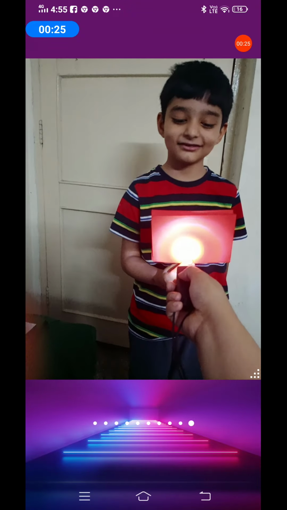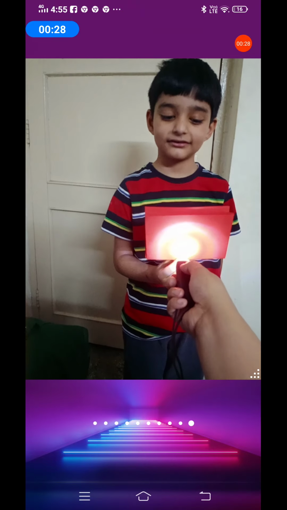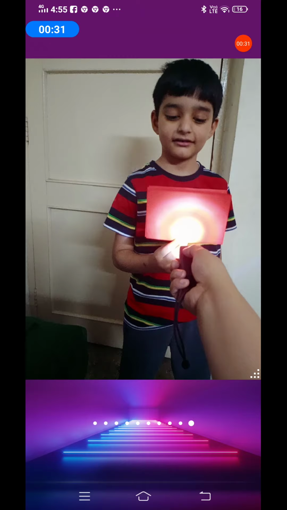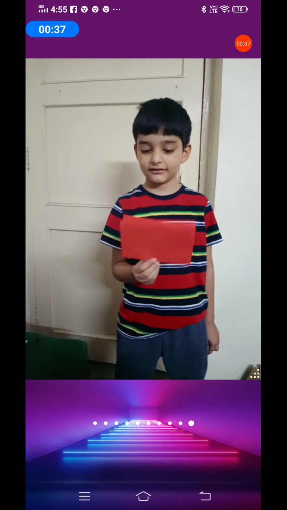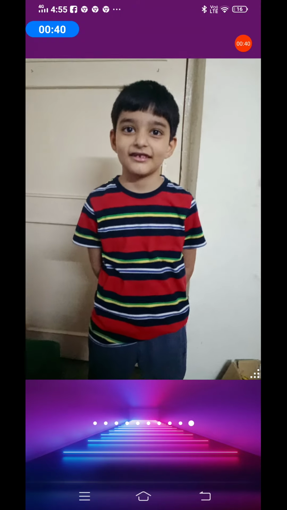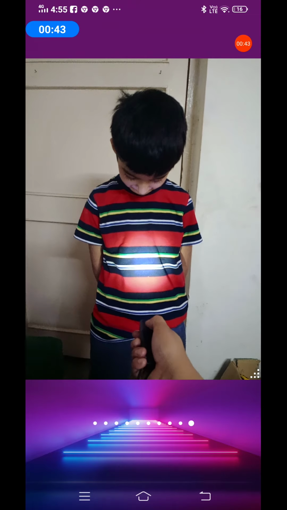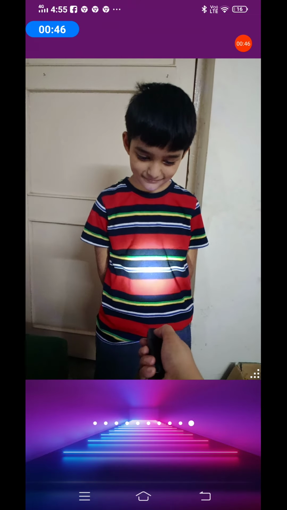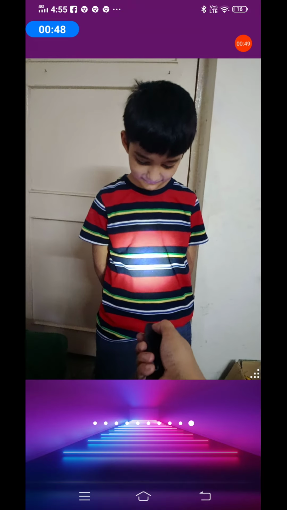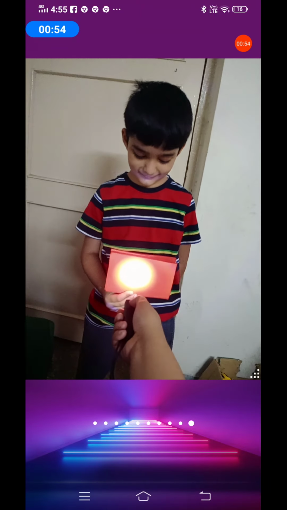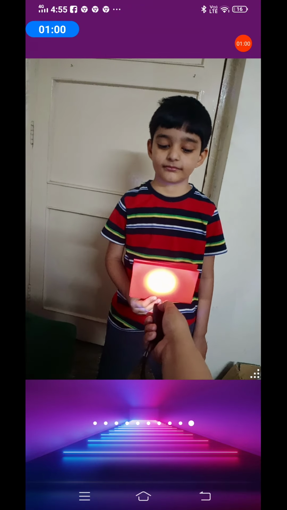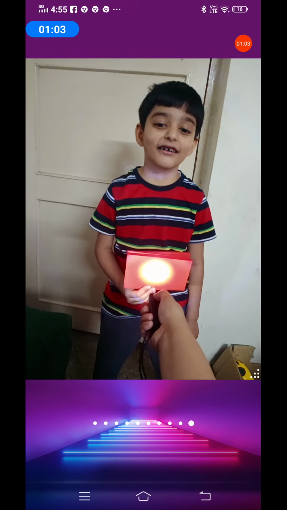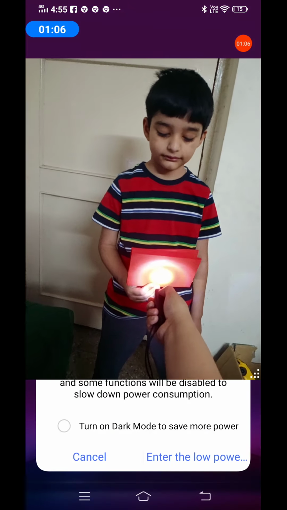Also, from here you can observe one thing: the light is traveling in a straight line, isn't it? Now suppose I turn off the light. Please remove the paper. When I want to point here, I need to keep my hand and torch straight, and then I can point at this particular position on the shirt. If I want to block the light, then on the same position, if I use an object, the light gets blocked. This proves that light gets blocked when an object is kept in front, and it also proves that light travels in a straight line.